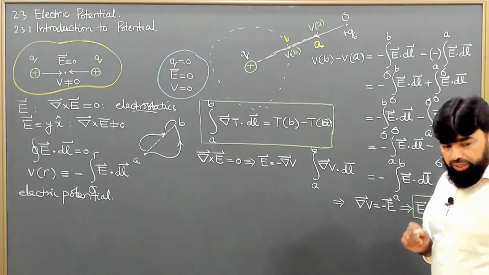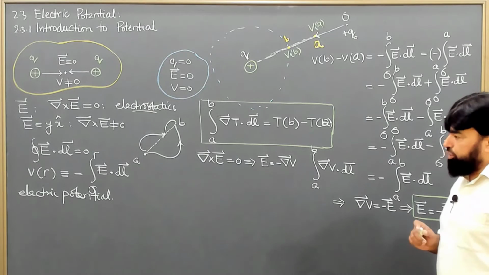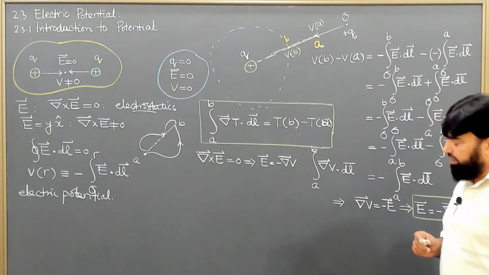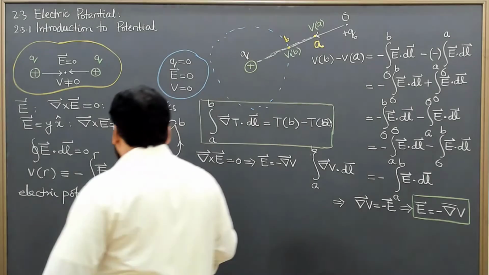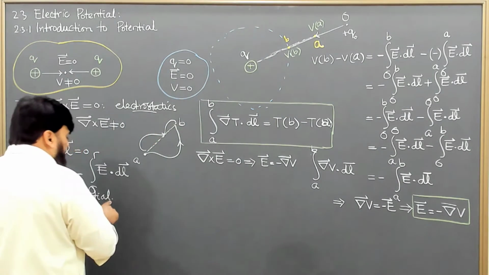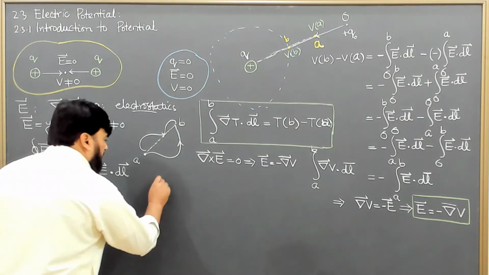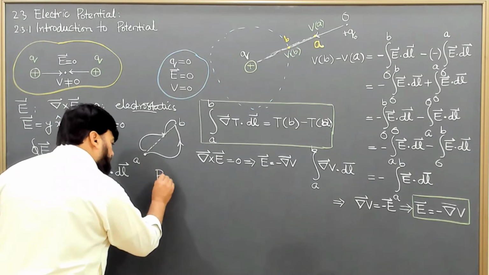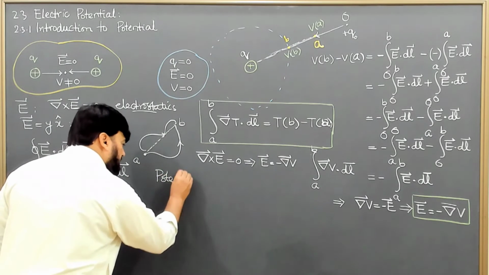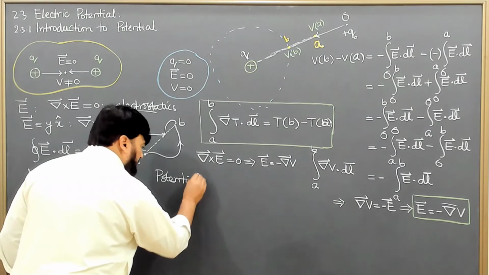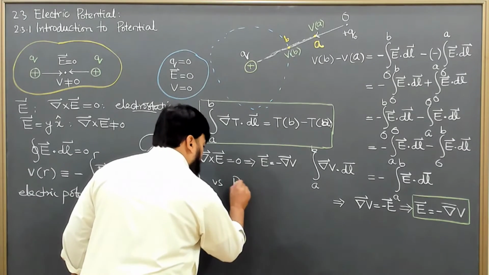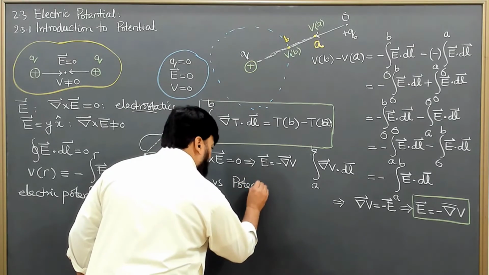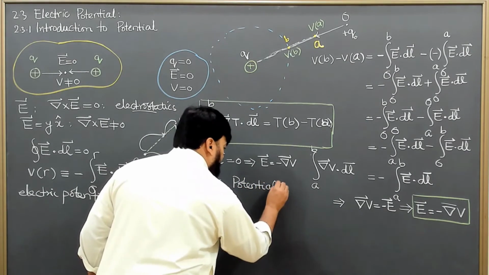Now some comments on the electric potential. The very first thing is, the electric potential, or simply we call it potential, versus the potential energy, are these two the same thing?